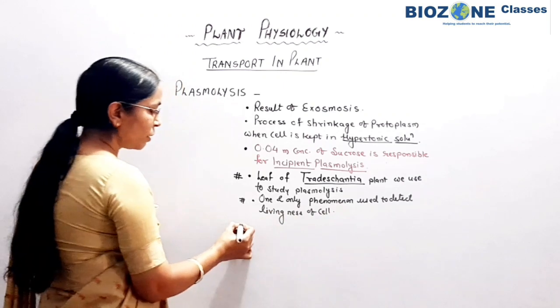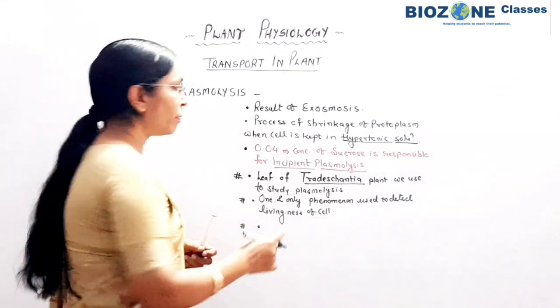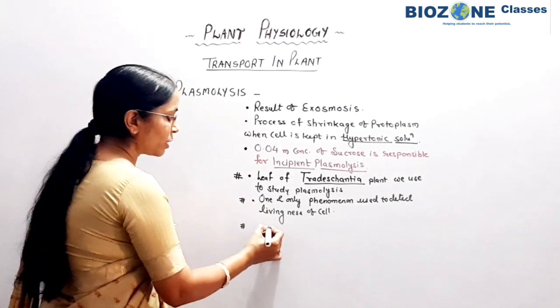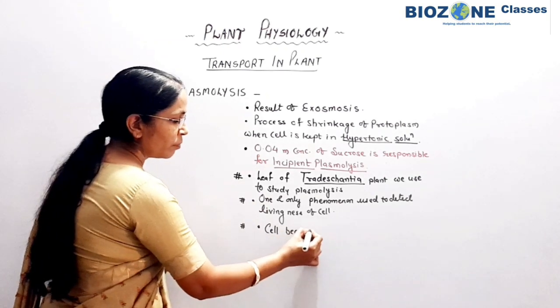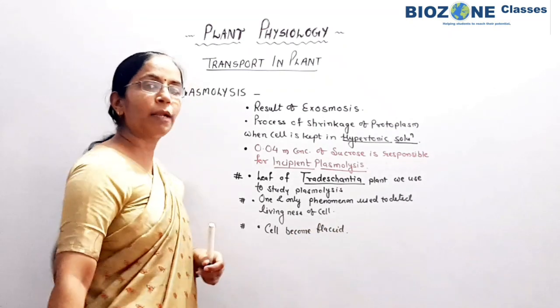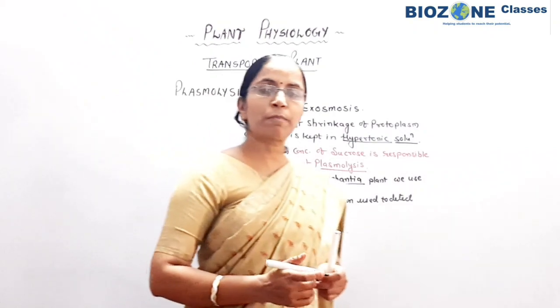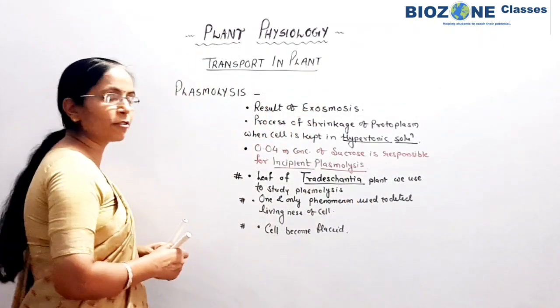So this part you remember. And third, plasmolysis, you remember, because of plasmolysis the cell becomes flaccid and the protoplasm shrinks. So this part you remember. Clear now, when we study the process of plasmolysis.